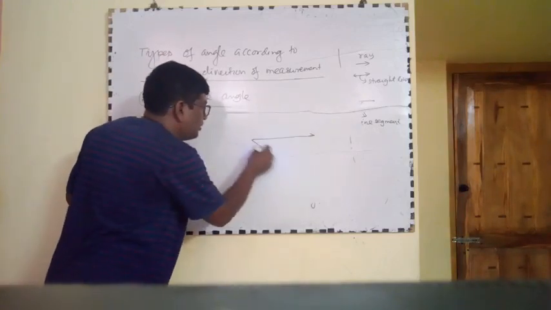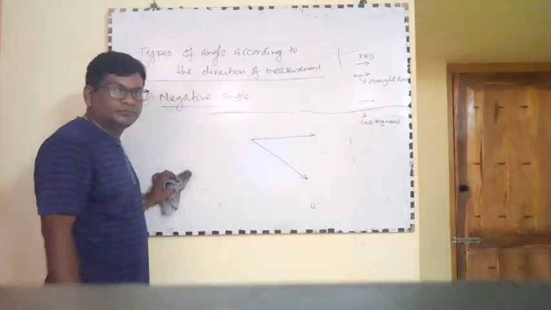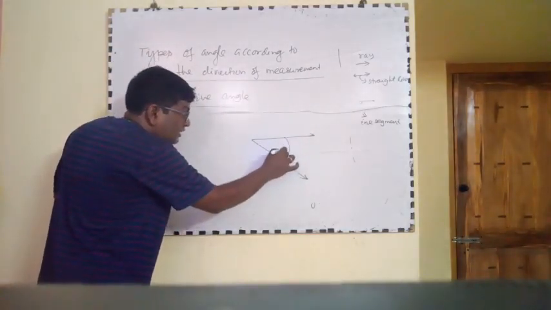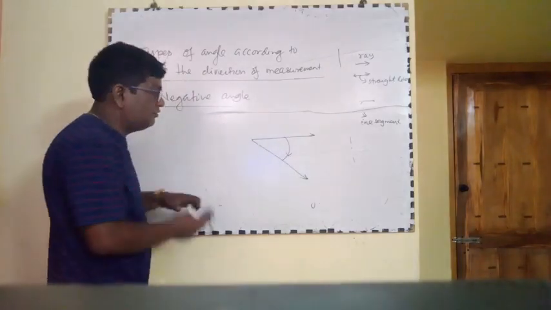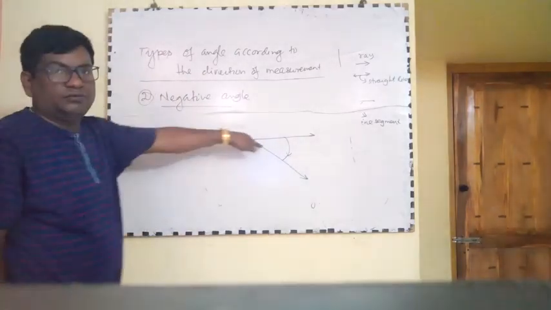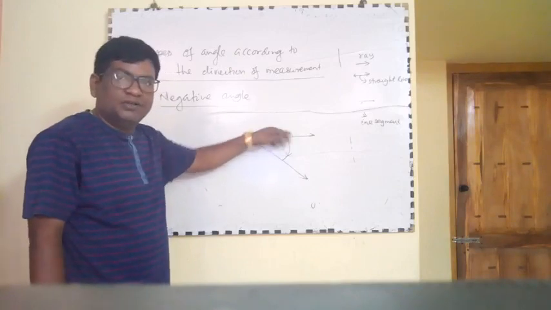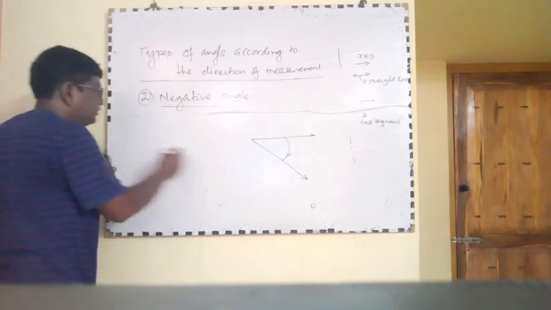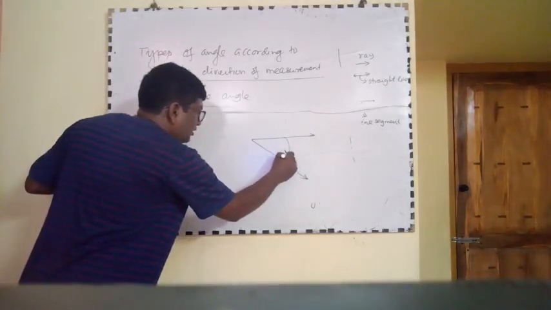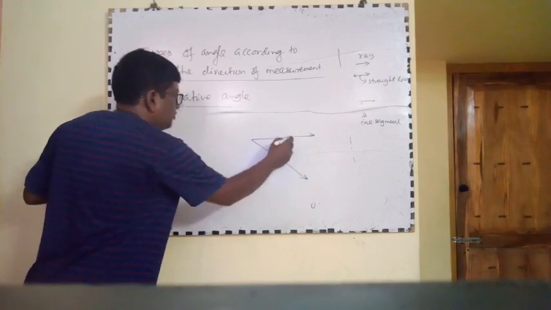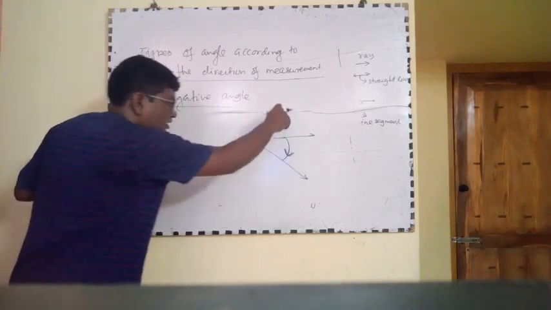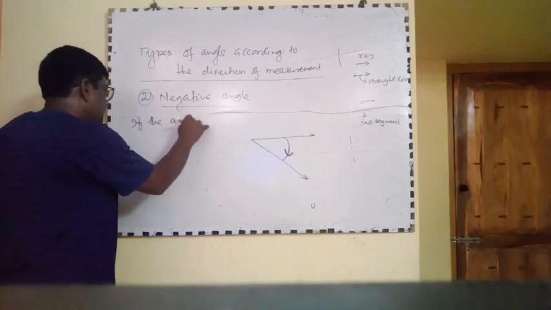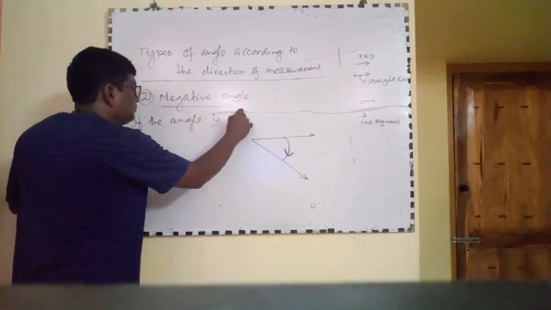This is an angle. If we measure in that direction, that is clockwise direction. If the angle is measured in clockwise direction, then it is called negative angle. In this direction, this is the angle, the direction is clockwise.